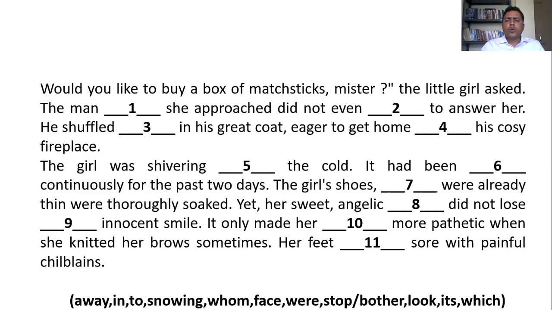Eager to get home dash his cozy fireplace, his great coat, eager to get home. So this person wants to move from one direction to another direction. So when we use the preposition to, there is a movement from one direction to another direction. So that's why eager to get home to his cozy fireplace. You can put the answer here, to, that is, to is a preposition showing the direction.